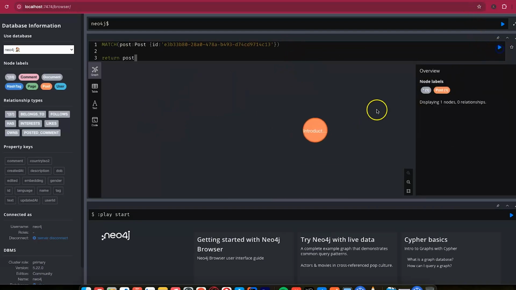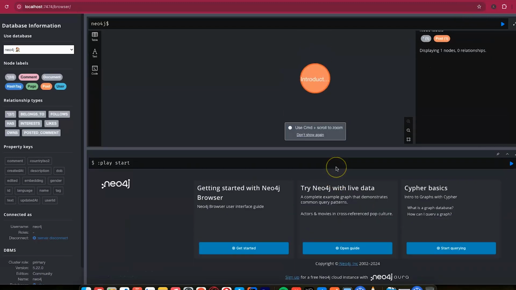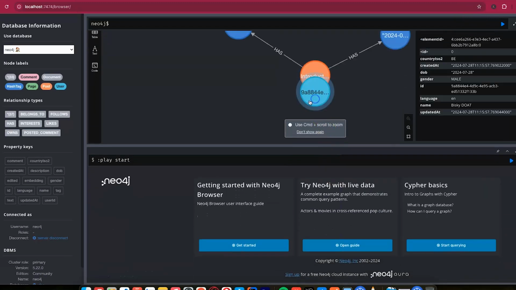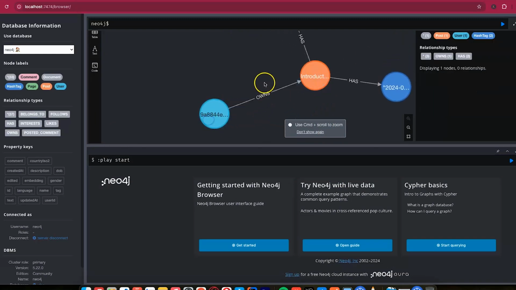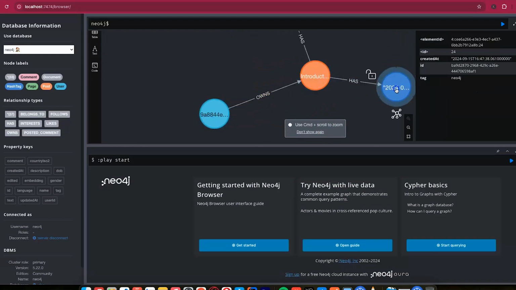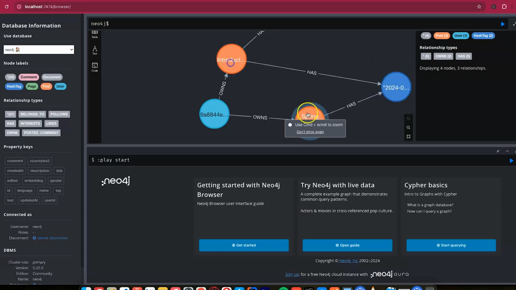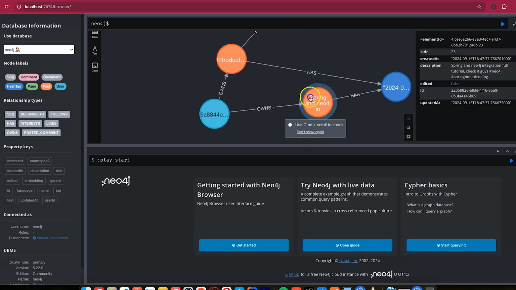Let's just test. So we have this post now, right? So if I expand this post, you can see it is this one with the hashtag Neo4j, and we have other posts which have the same hashtag.